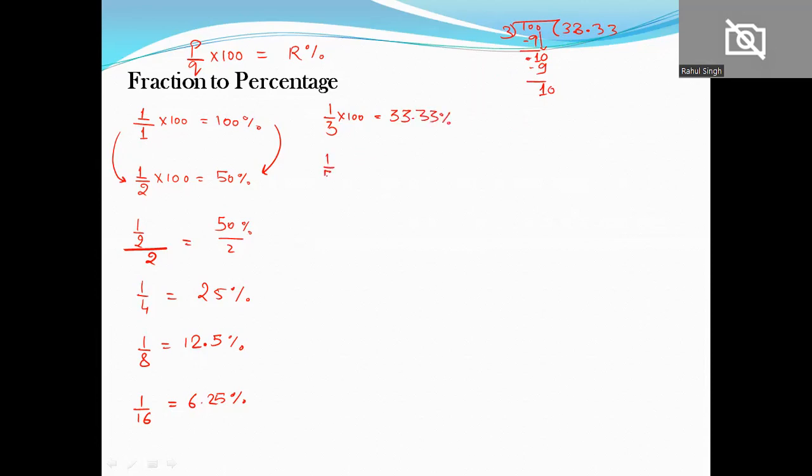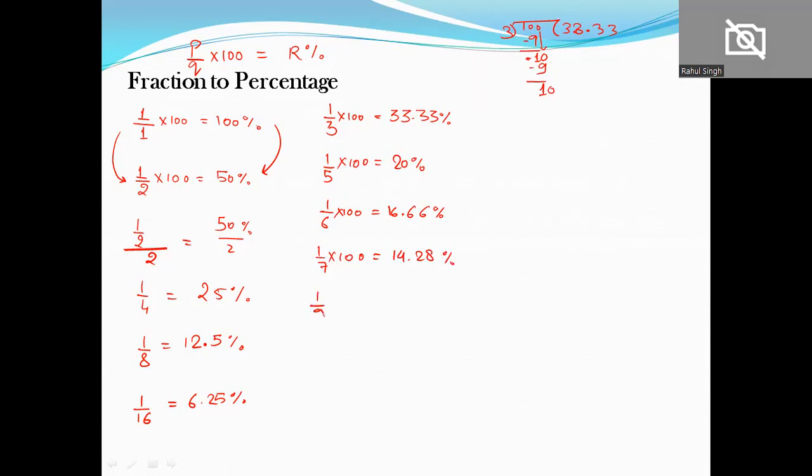1 by 5. If we convert 1 by 5, what will it be? That will be 20%. 1 by 6 will be equal to 16.66%. 1 over 7 will be 14.28%.